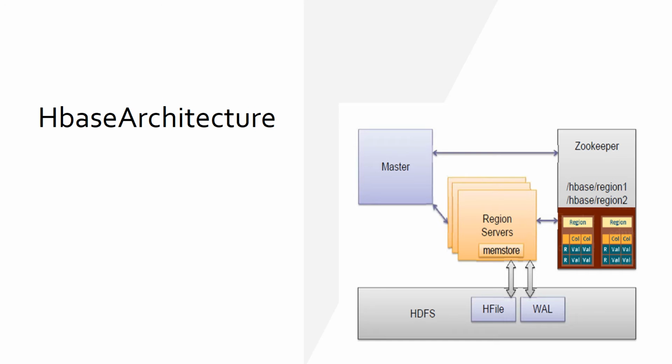Physically, HBase is composed of three types of servers in a master-slave type of architecture. Region servers serve data for reads and writes. When accessing data, clients communicate with HBase region servers directly. HBase utilizes Zookeeper for distributed coordination such as region assignment. HBase stores its data in HDFS, relying on HDFS's high availability and fault tolerance features.